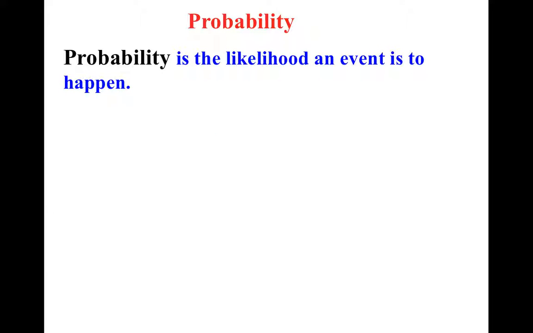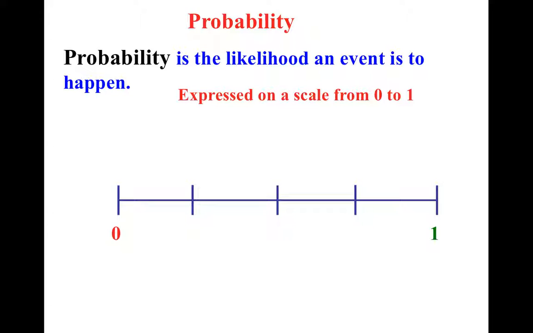So for probability, first thing is the definition. It's the likelihood that an event will happen. It's expressed in a ratio from 0 to 1. And you'll notice that 0, there's a 0% chance of something happening. That means it never happens. That's like if you flip a coin, what's the chance of it landing on 7? Well, since there's no 7 on the side of a coin, it's never going to be 7. If you roll the dice, what's the chance of it being tails? Well, 0, because it's never going to be tails.